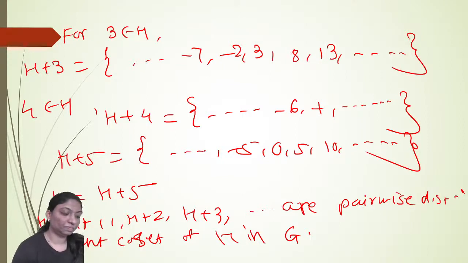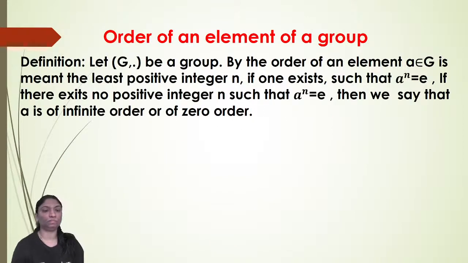Okay, I hope it is clear to you what we mean by a coset. Now here we have one theorem. If H is a subgroup of G star and h belongs to H, then H star h is equal to h star H. For a subgroup, the left coset is equal to the right coset. The next important thing is the order of an element. Definition: let G dot be a group.